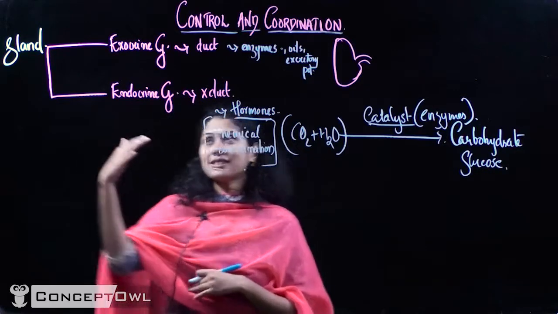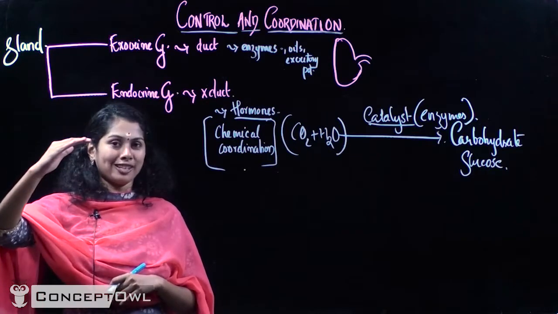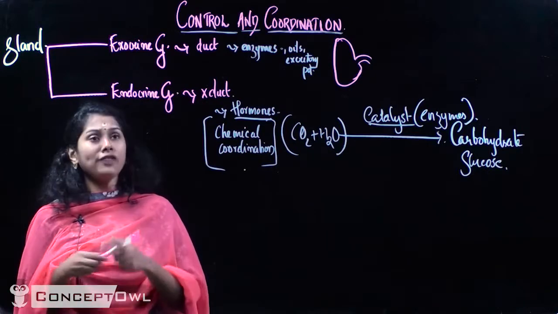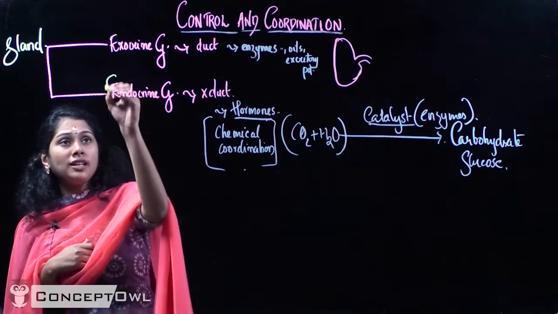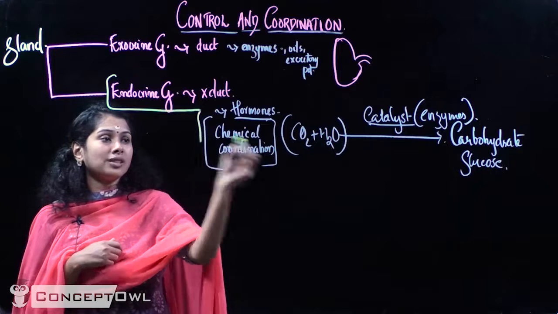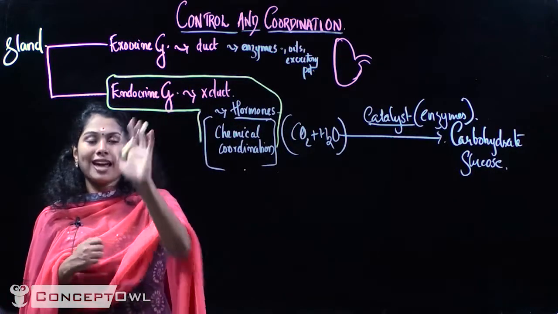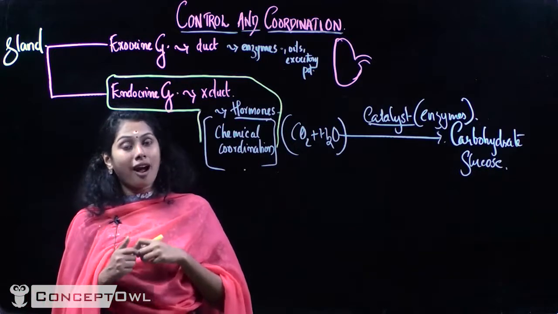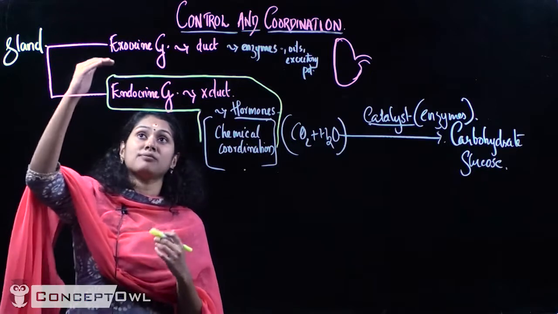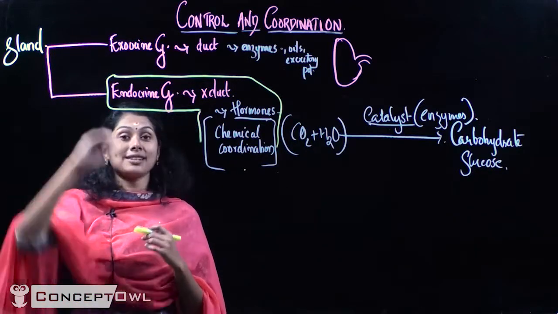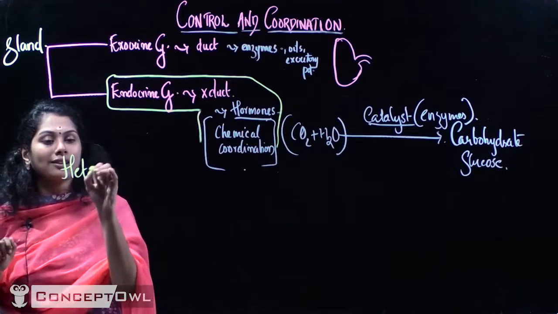Now we have discussed the basic difference between an exocrine gland and an endocrine gland. We have to focus only on these endocrine glands, since we are only dealing with hormones and chemical coordination. We are going to deal with the endocrine glands. And there are some glands which have both these peculiarities. Maybe an exocrine gland is also an endocrine gland, and such glands are called heterocrine glands.